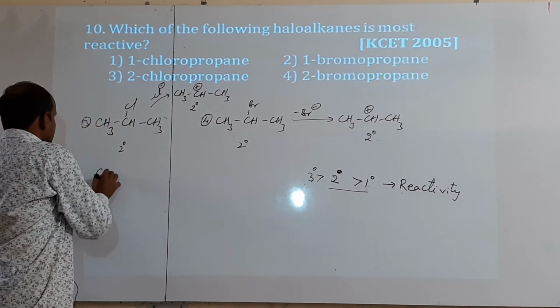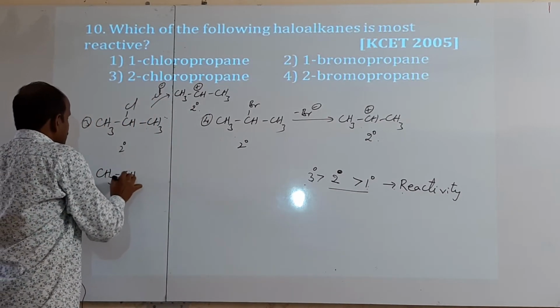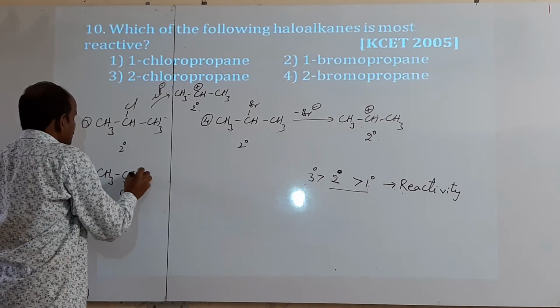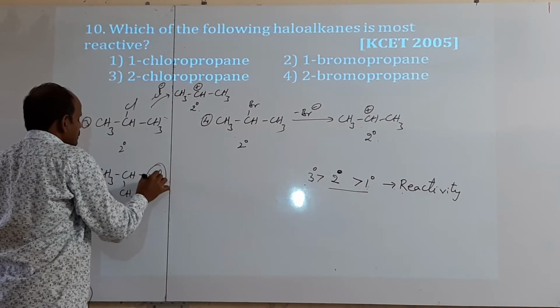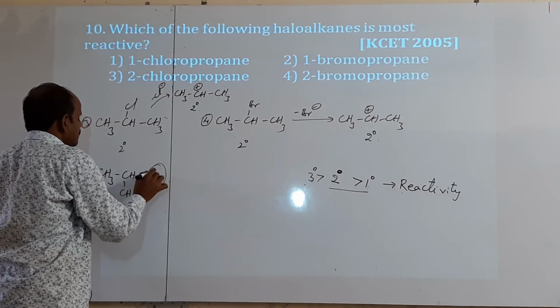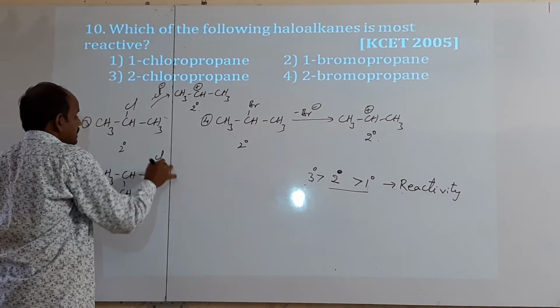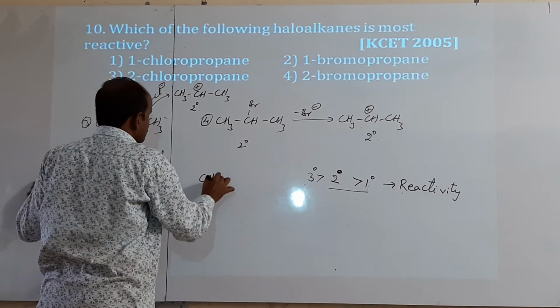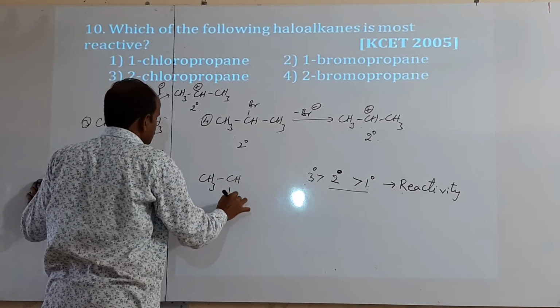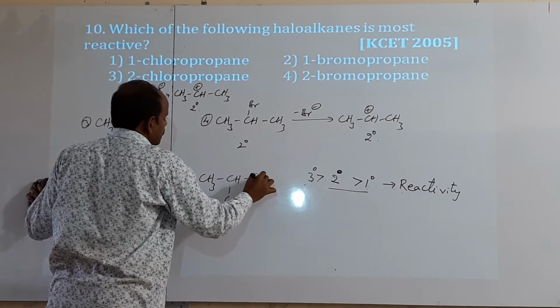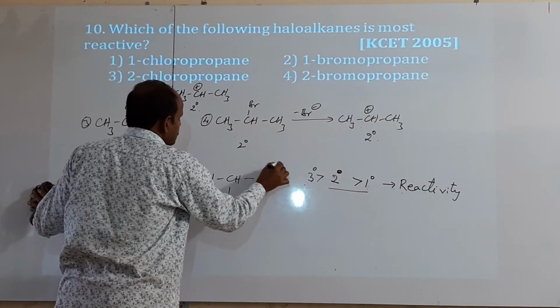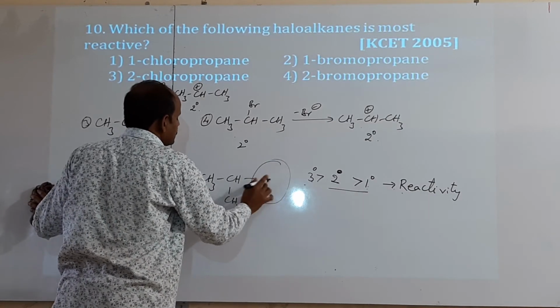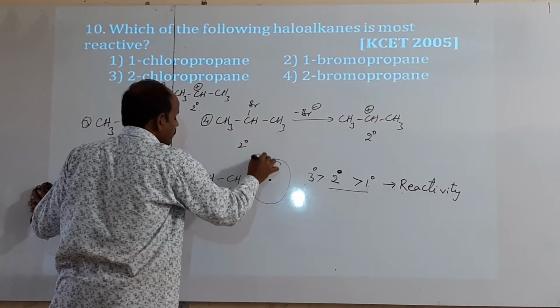See, CH3CHClCH3. Here Cl has a small size. If you take Br, CH3CHBrCH3, Br has a large size.